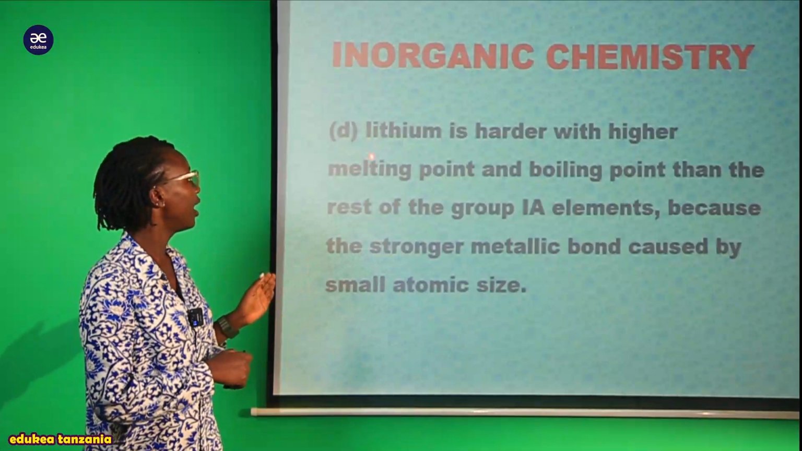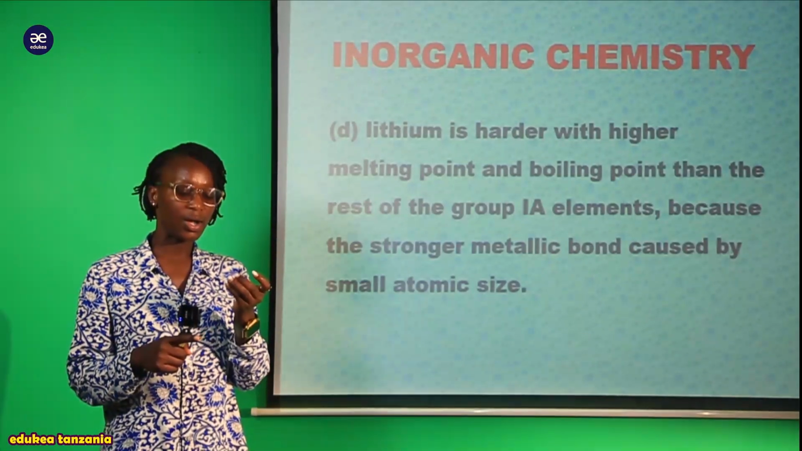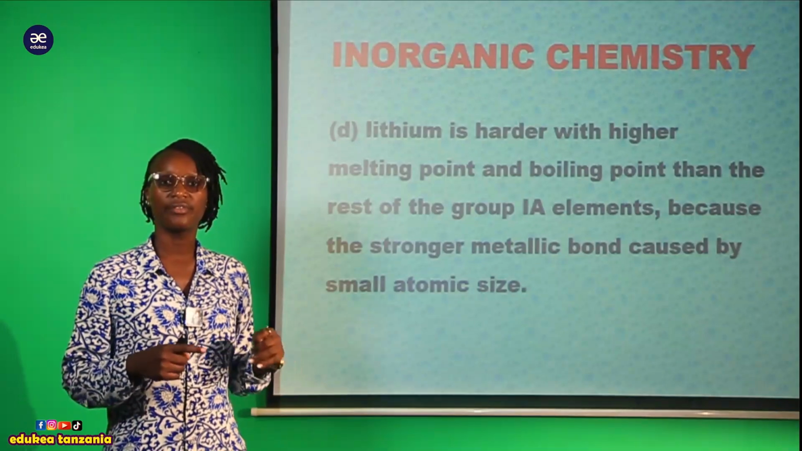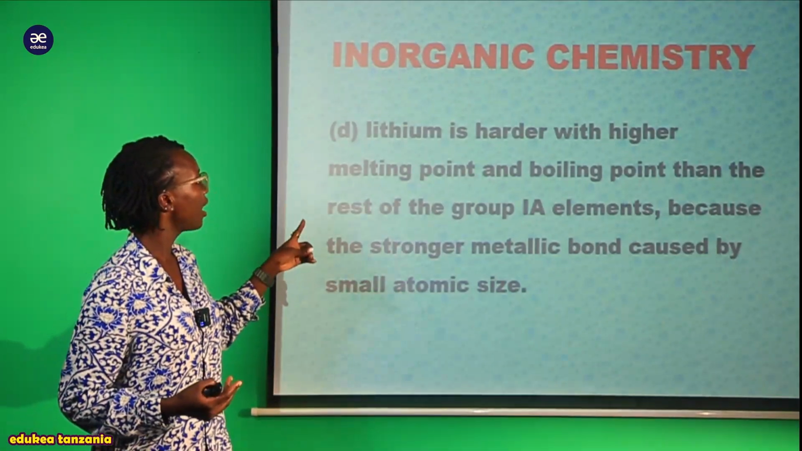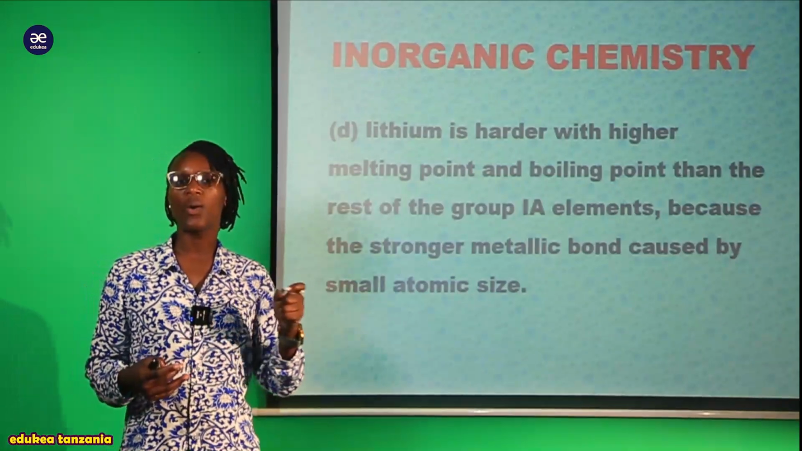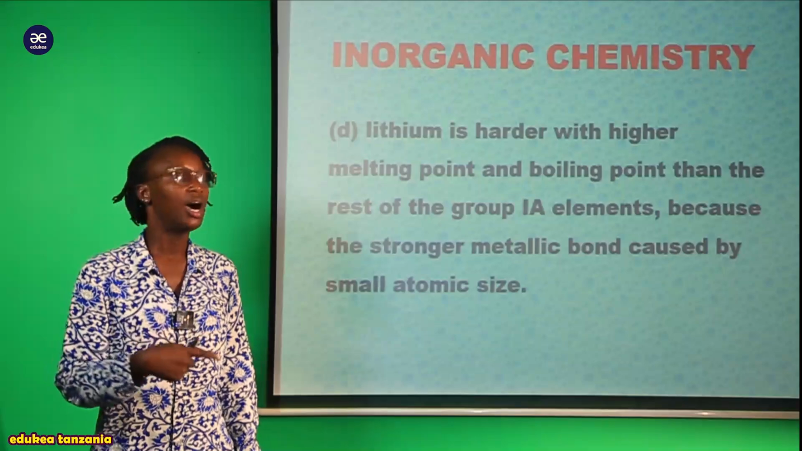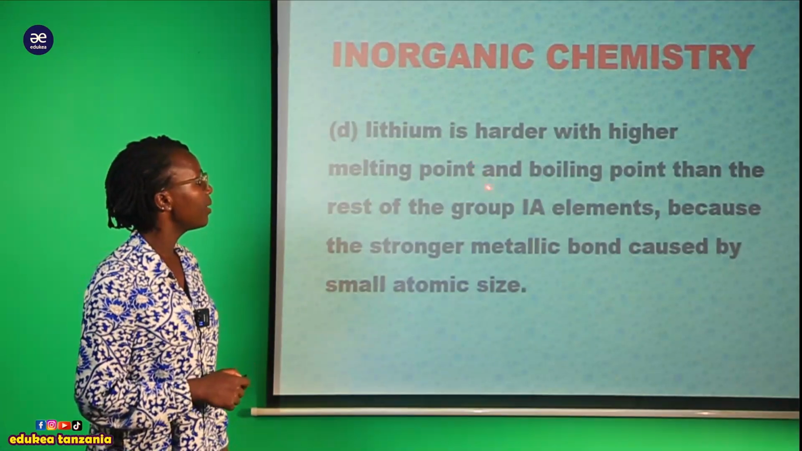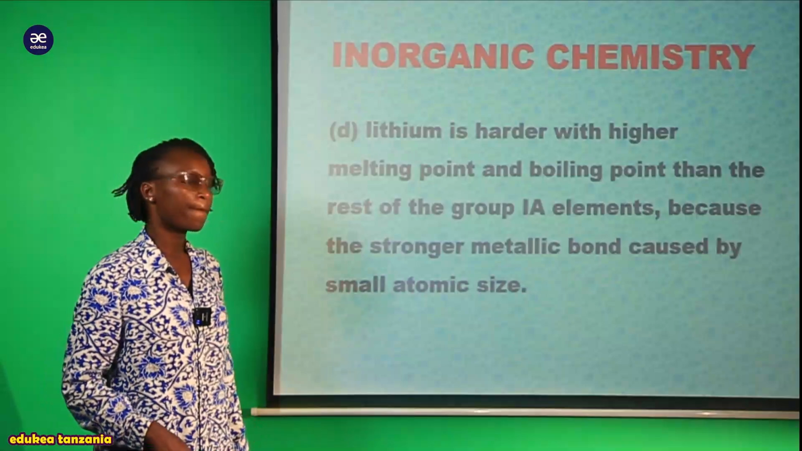So here we have the point D. Kwa hiyo tumeona point A, B, C, lakini C ikawa na vipart ambavyo vilikuwa vinatuonyesha vile vya aspect. Tumeona aspect 1, 2 and so forth. Lakini sasa hapa tunakuja point D of our anomalous properties of the lithium. Anasema kwamba lithium is harder with higher melting point and boiling point.